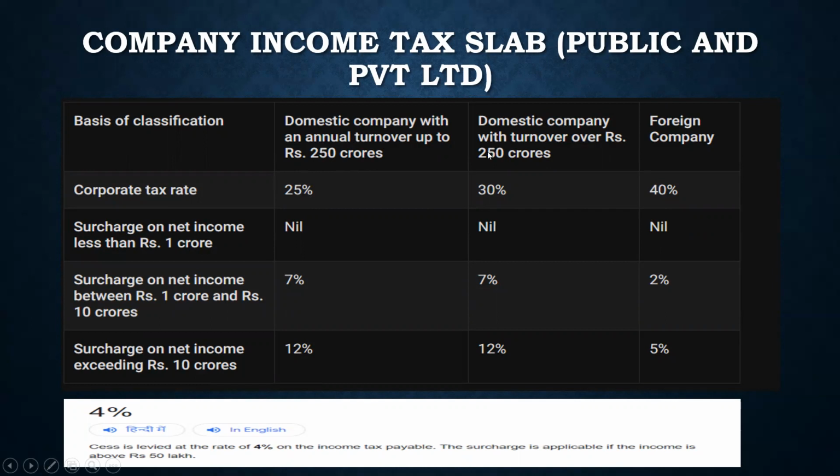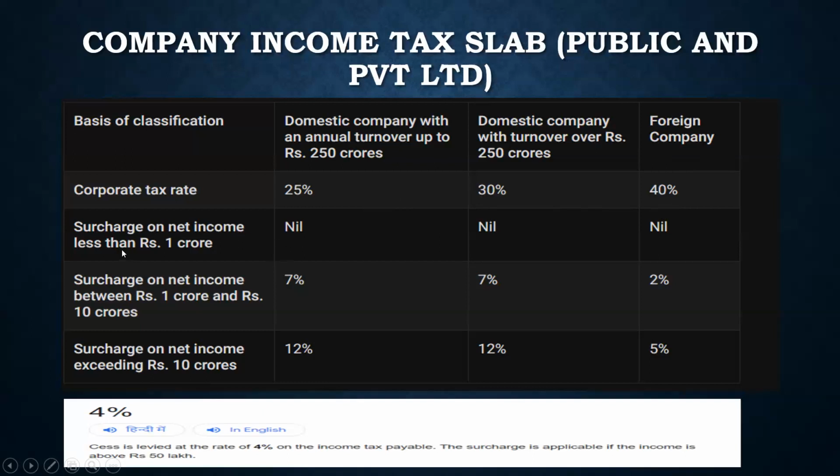Domestic company with turnover over rupees 250 crore, then it is 30%, right? It is same as the LLP one, right? But in LLP, it depends on the income, but here it depends on the sales, right? Income we have not even considered right now, and if you're a foreign company, then there is 40% tax, right?